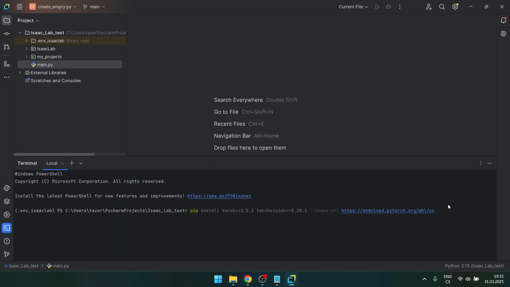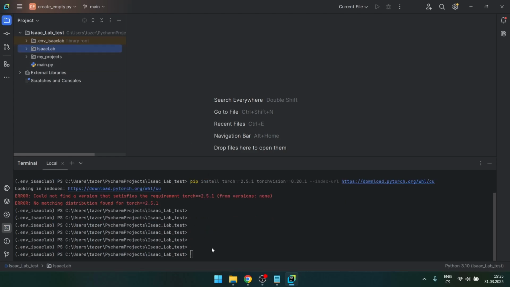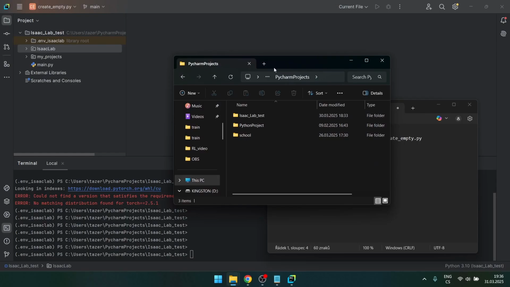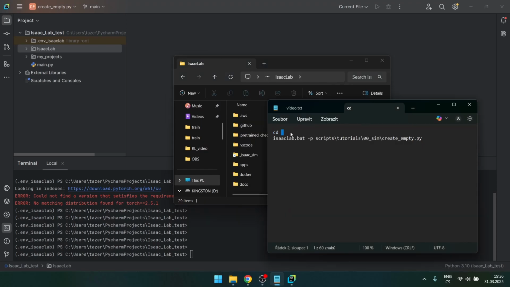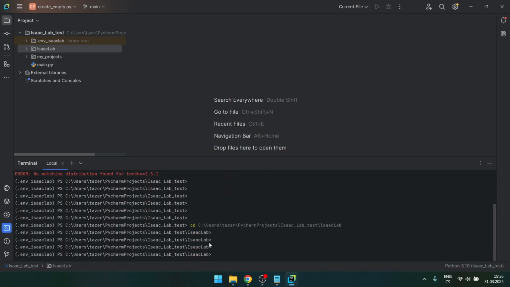When you run these scripts, you need to be in the correct directory. Right now I'm in this PyCharm projects directory. In that I've installed Isaac Lab. To actually use this command, you need to be in the Isaac Lab directory. So I'm just gonna open a text file here, and to get to the Isaac Lab directory, you just type cd, and then you copy the directory path. So my directory is this, PyCharm projects, then Isaac Lab test, and Isaac Lab. So I copy this, put cd, then the directory, and if you paste this into the terminal, you can see that now I'm in the Isaac Lab directory.